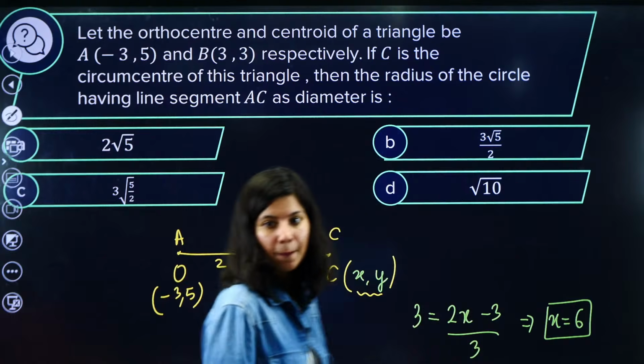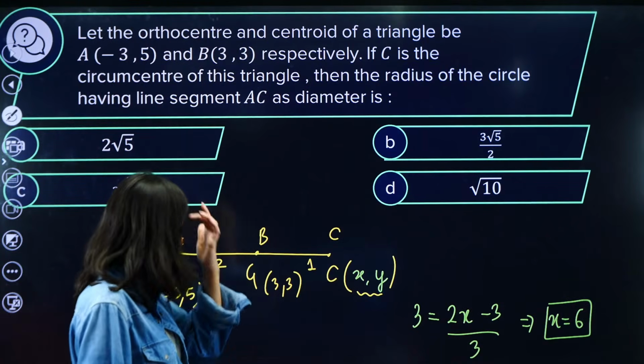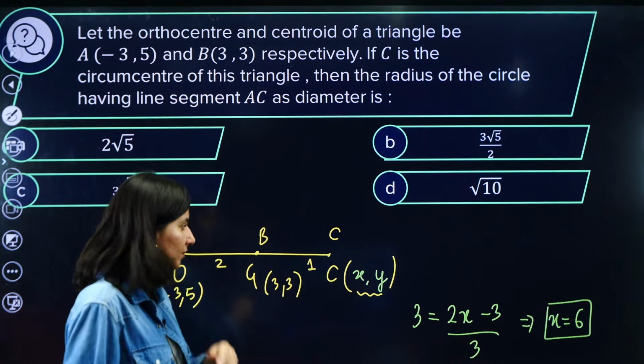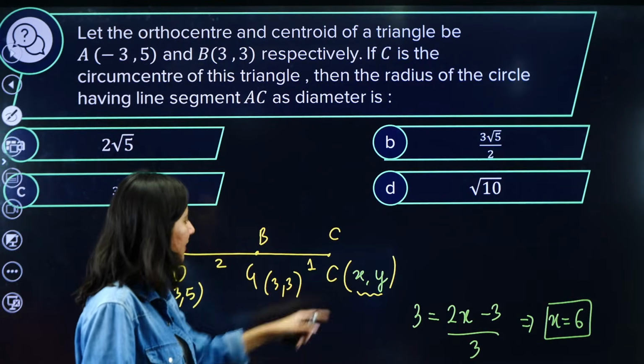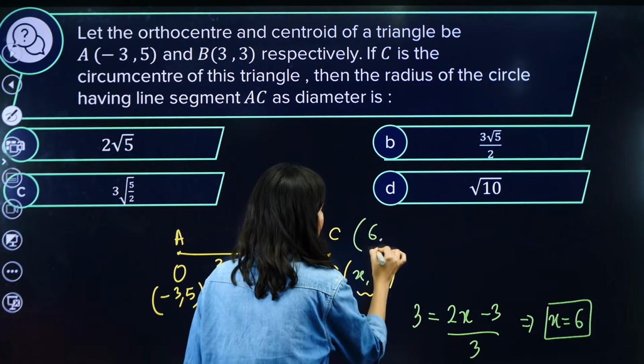Can I write x equals 6 from here directly? Yes? This is the x coordinate, so C is coming out as 6 comma.